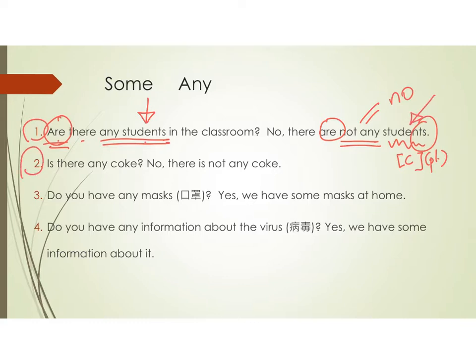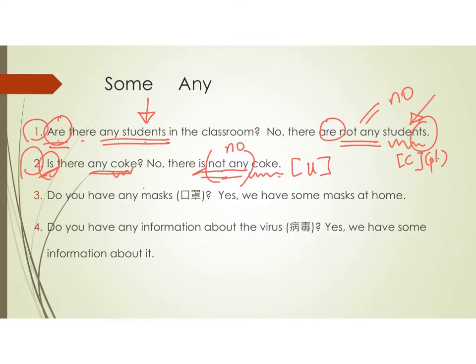Okay, number 2. Is there any Coke? No, there is not any Coke. Again, here, not any means no. Okay? And then here, I use is. Why? Because here we have the uncountable noun, Coke.